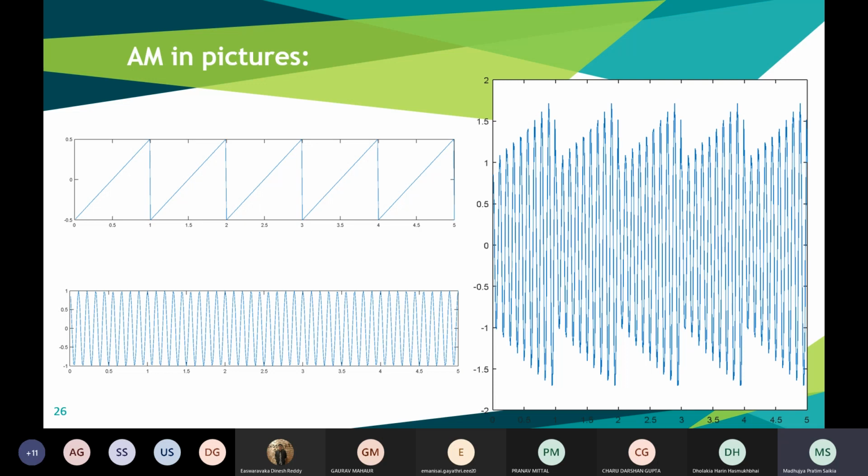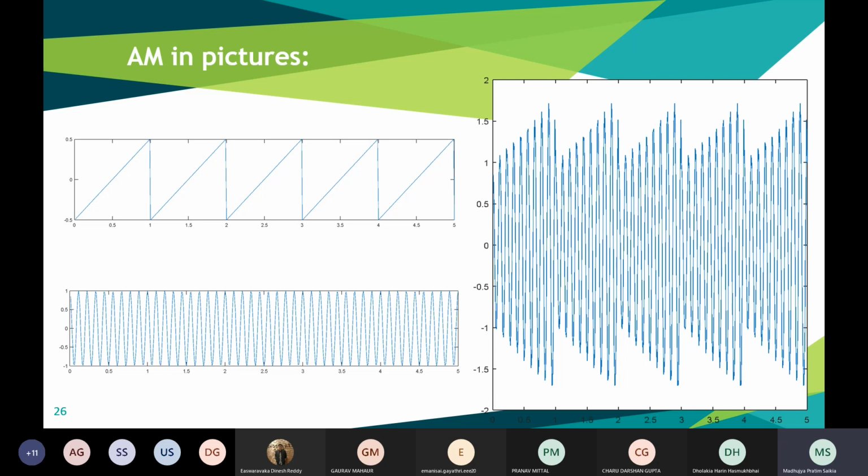Here we are showing you in a picture. The first signal on the top left is the signal which you need to transmit, which is the message signal. This is the sawtooth signal which I was talking about. And the signal in the bottom left is the carrier signal, a high frequency carrier wave. On amplitude modulation, on embedding the message signal into the carrier signal, we'll get an output like this.